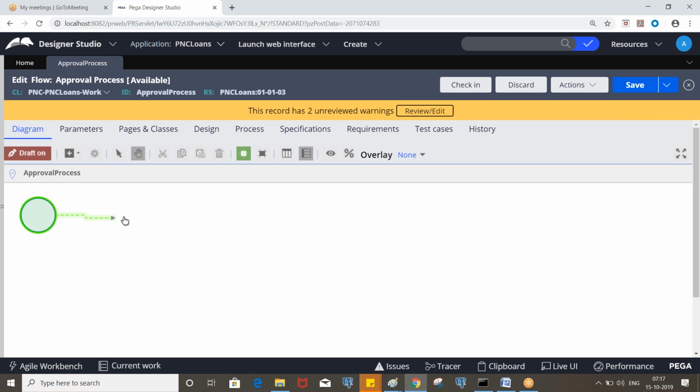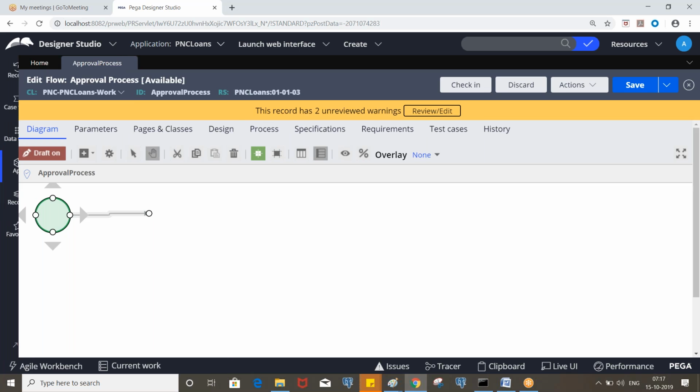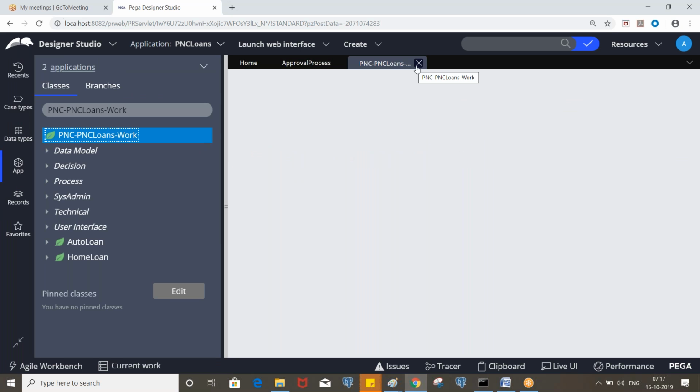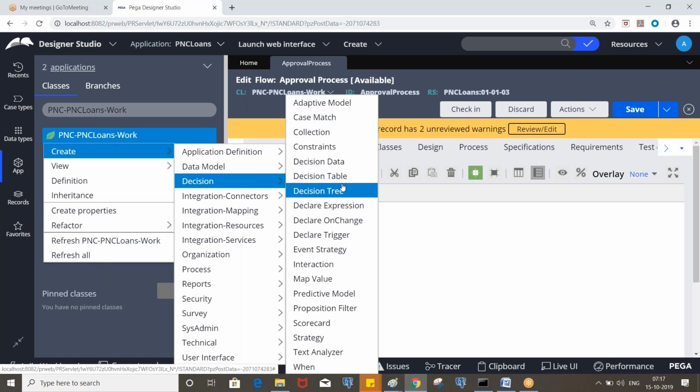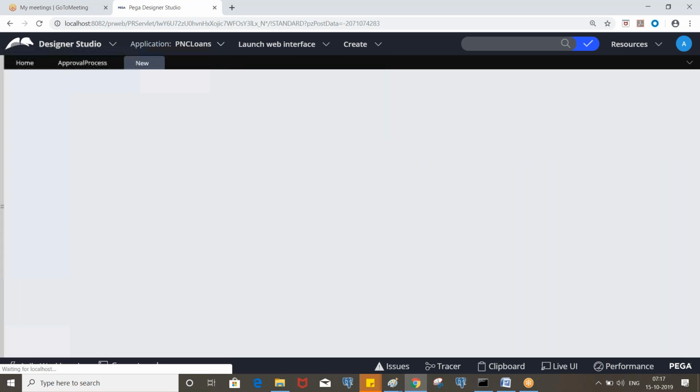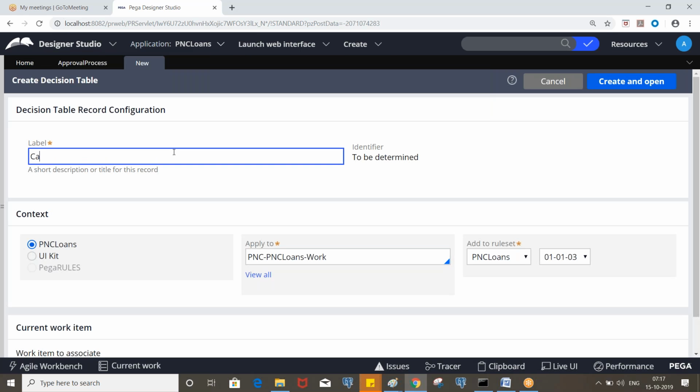Okay. So what will be the first step? We need to calculate the borrower's risk. For that, we will create a decision table. The decision table is part of the decision category. So calculate borrower's risk, or determine borrower's risk.